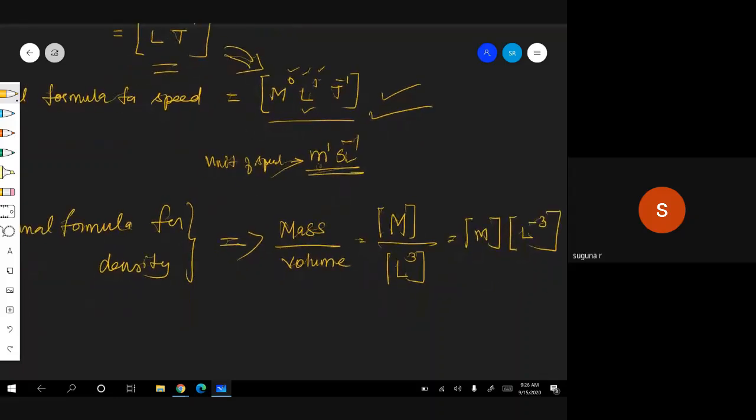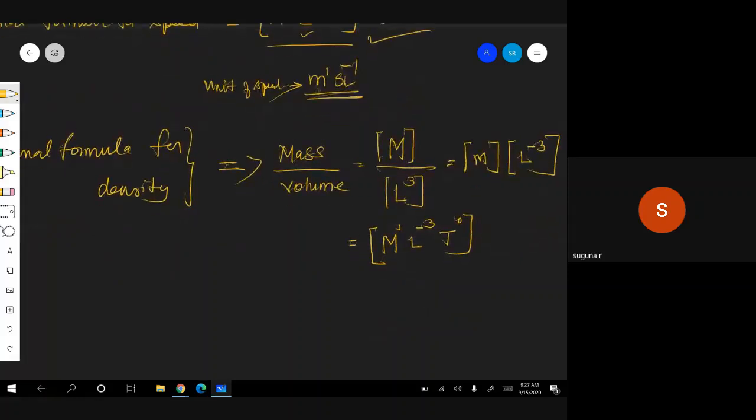Following? I am coming to very, very basic things. If I want to represent it, it is M power 1, and L power minus 3, and T power 0. That is it. So this is the dimensional formula for density.